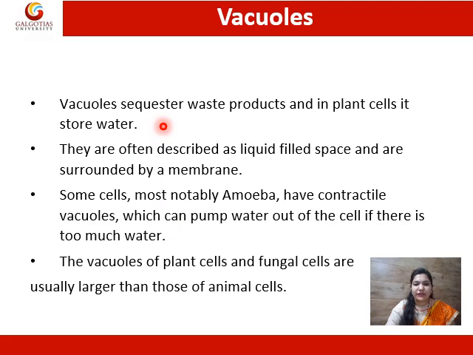Next is vacuoles. Vacuoles sequester waste products, and in plant cells they store water. They are often described as liquid-filled spaces and are surrounded by a membrane. It is mainly found in plants, and is the main organelle of the plant cell. Some cells, most notably amoeba, have contractile vacuoles which can pump water out of the cell if there is too much water inside the cytoplasm. The vacuoles of plant cells and fungal cells are usually larger than those of animal cells.